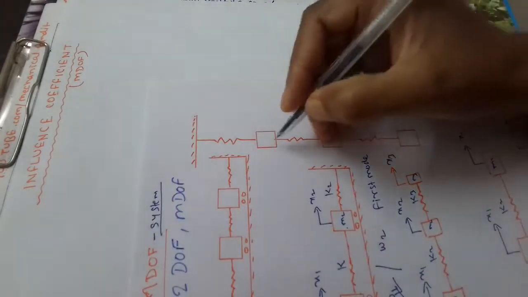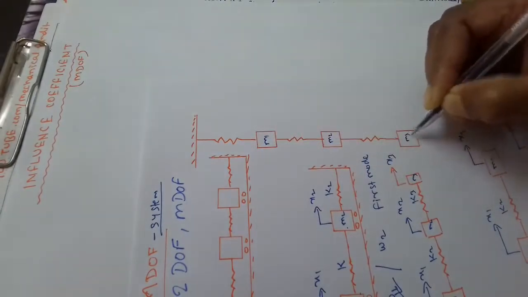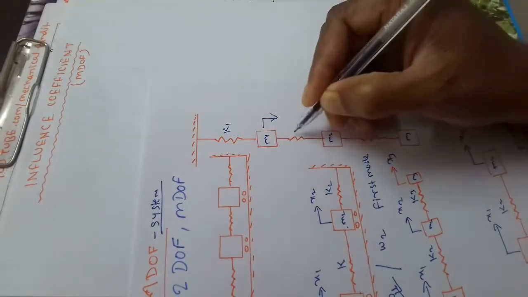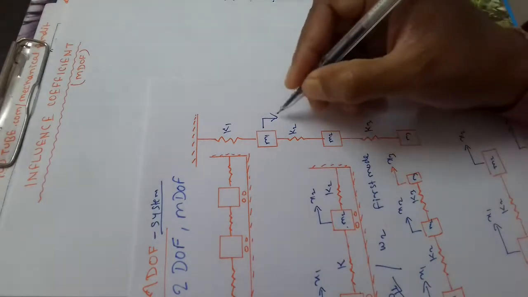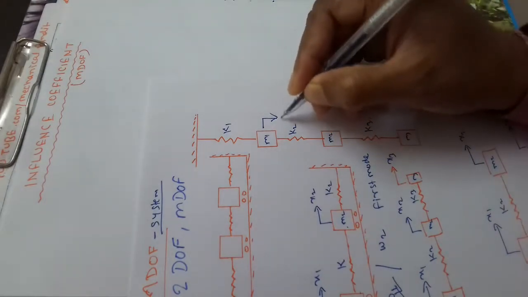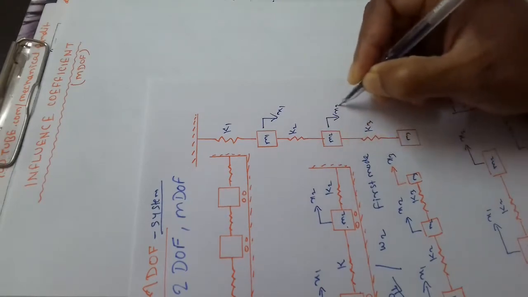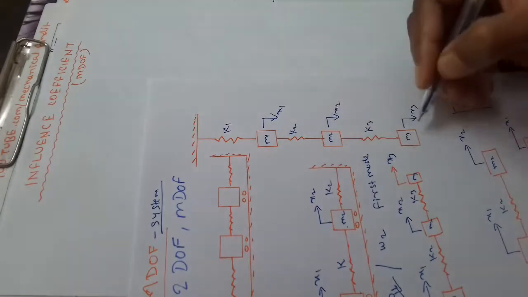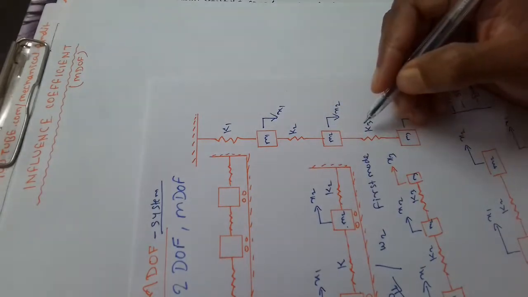This has been kept vertically. This is M1, this is M2, this is M3. This is displacement, spring stiffness K1, K2 and K3. This is the spring stiffness, displacement x1, this displacement is x2 and this displacement is x3. So we can derive the equation here for the multi degree of freedom.